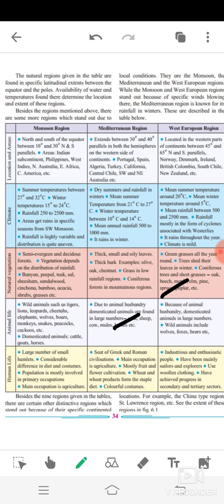Okay, students, besides the 9 regions given in the table, there are certain other distinctive regions which stand out because of their specific content, location. For example, the China type region, St. Lawrence region. See the extent of this region in figure 6.1.